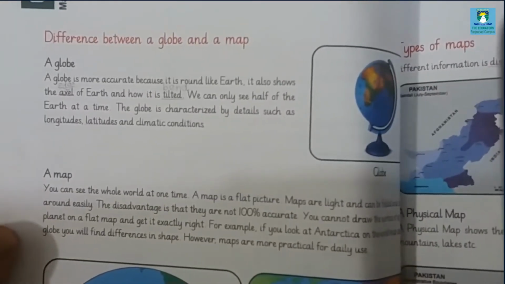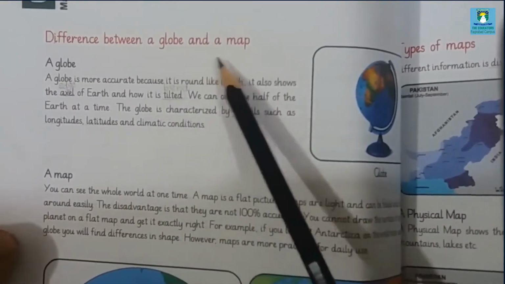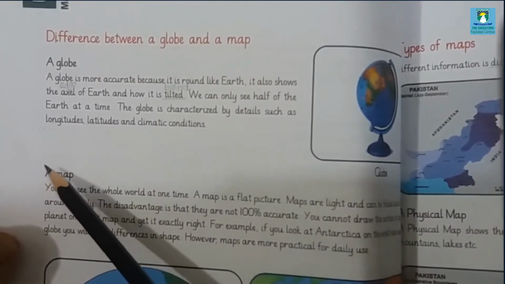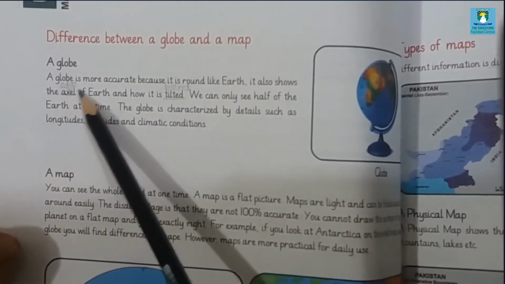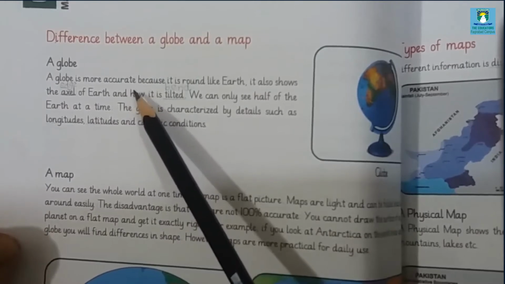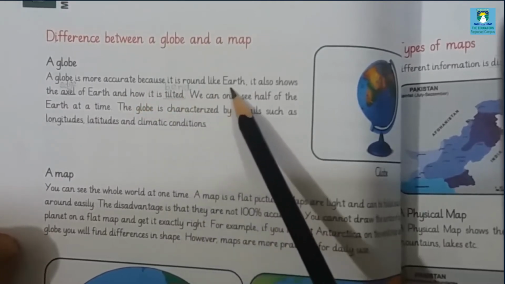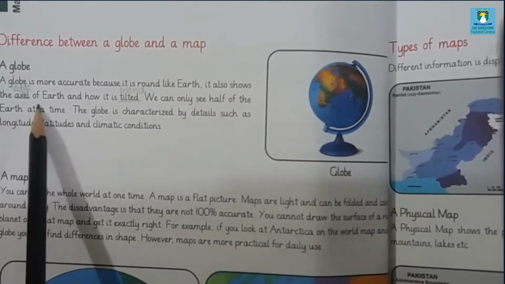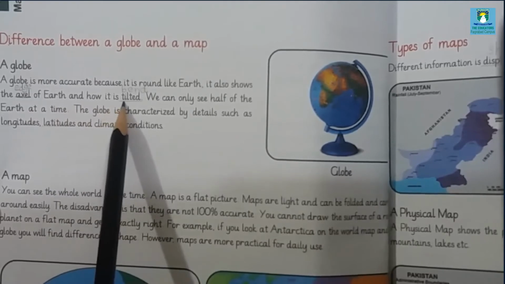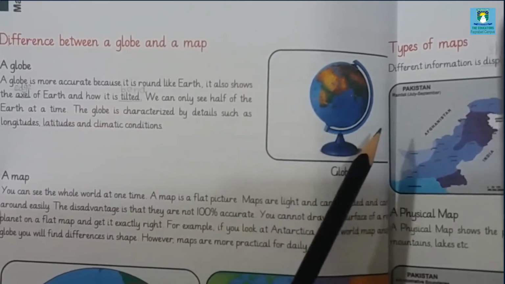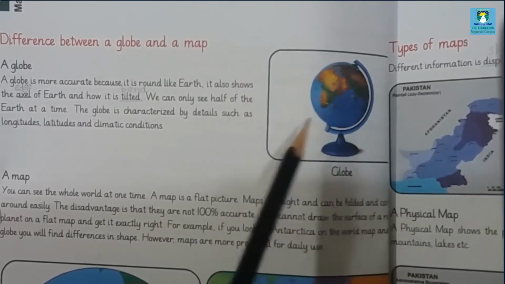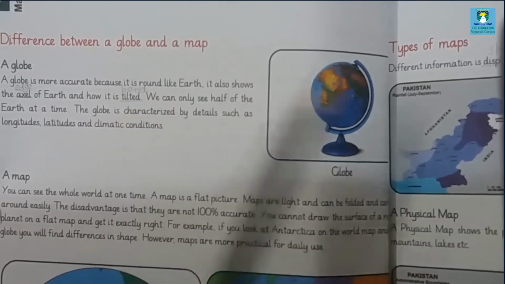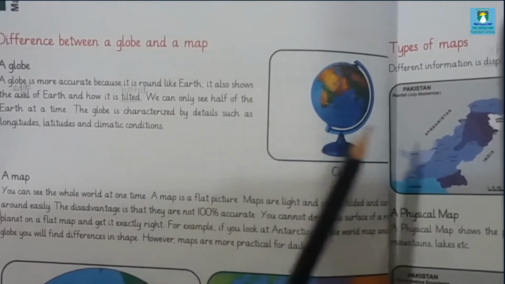Turn to the next page. Now we will study the difference between a globe and a map. A globe is more accurate, meaning it gives us clearer information, because it is round like the earth. As you can see here, it is round like the earth. It also shows the axis of the earth and how it is tilted. For example, if we touch it, it will rotate. Tilted means bent, like the other side comes here.